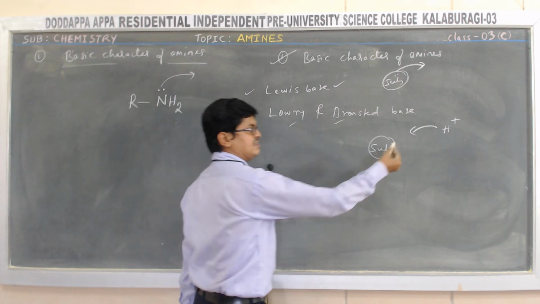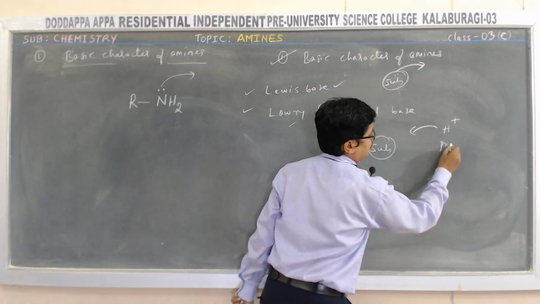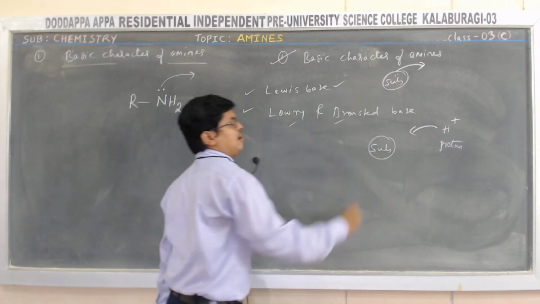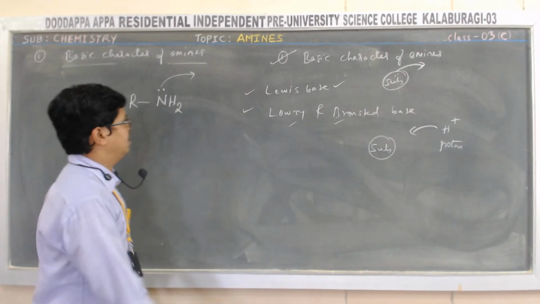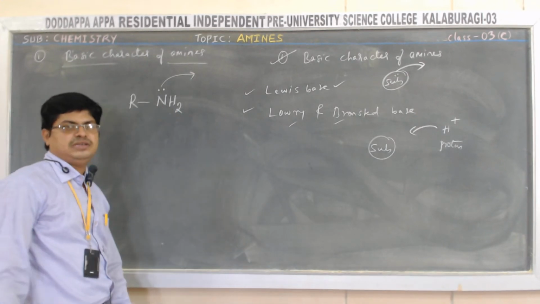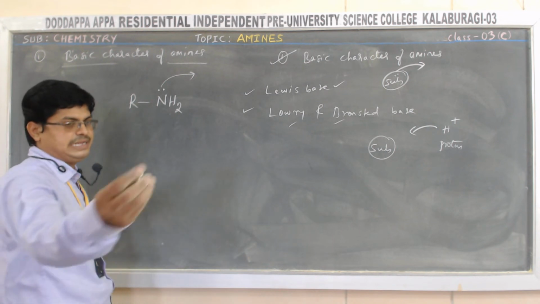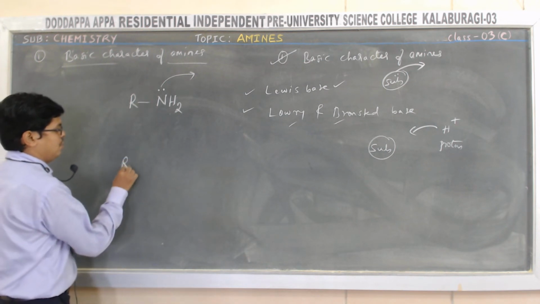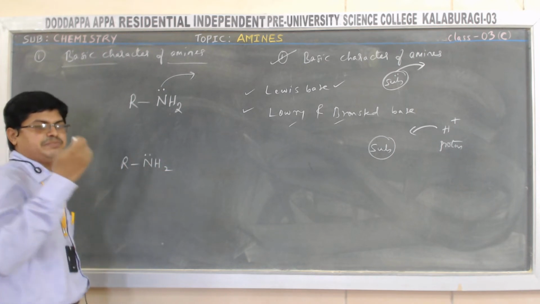The substance which accepts a proton is called base, Bronsted and Lowry base. So here amine acts as both. It acts as what? Lewis base as well as Bronsted base. Example, that is RNH2. See, this reaction proves amine is basic in nature.